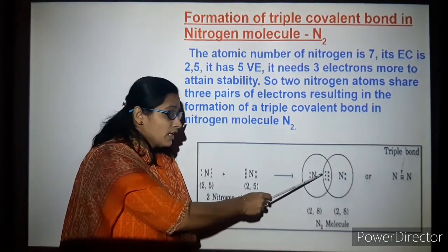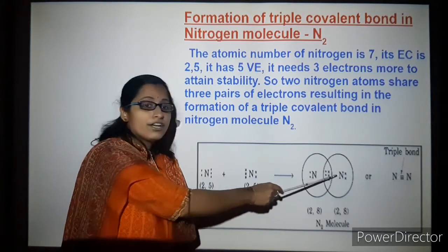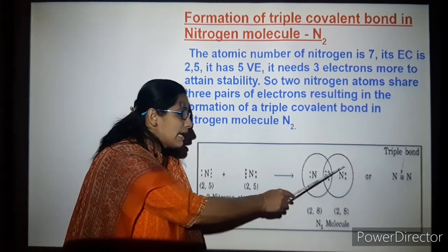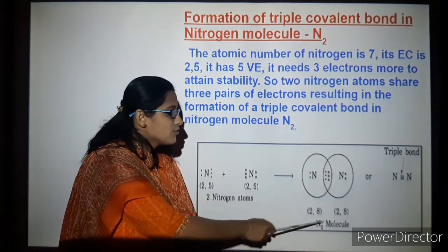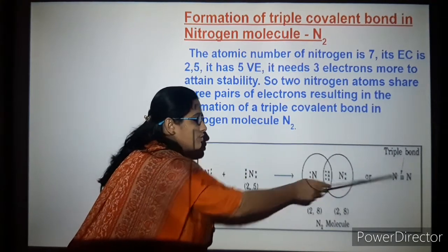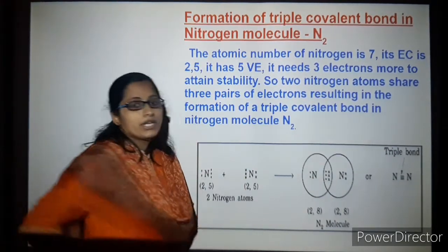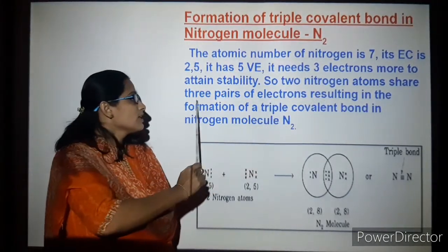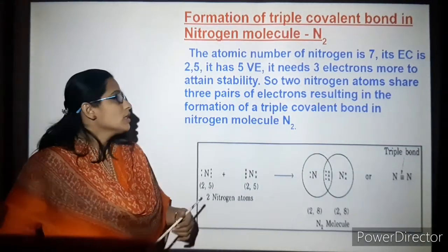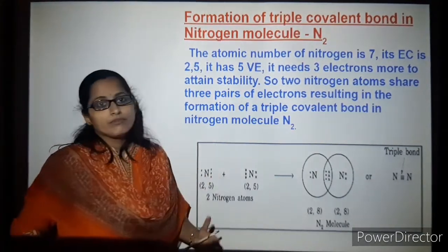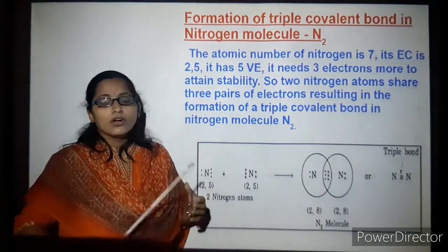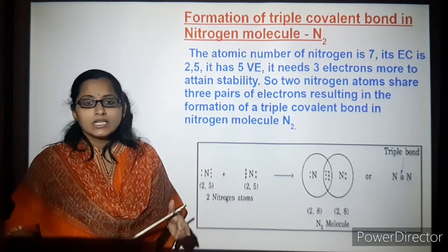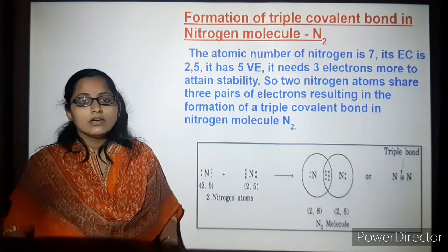So it is 2, 8, and here also you can see the sharing of these 2 nitrogen electrons. 1, 2, 3, 4, 5, 6, 7 and 8. So in the nitrogen molecule you can see 3 bonds: 1, 2 and 3 bonding happens. It is known as a triple bond. So 2 nitrogen atoms share 3 pairs of electrons, resulting in the formation of a triple covalent bond in the nitrogen molecule, or N2. So the covalent bonds formed are of 3 types: single, double and triple.